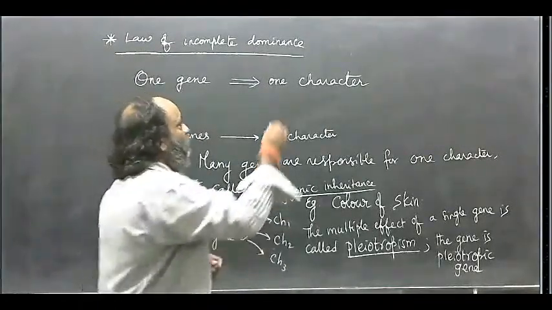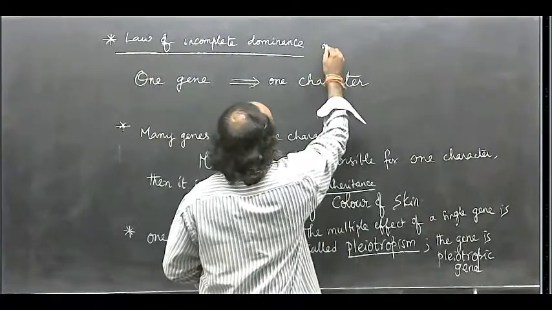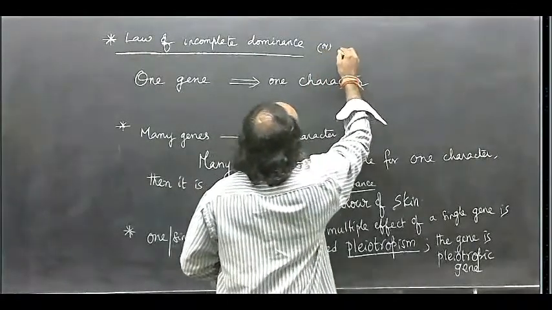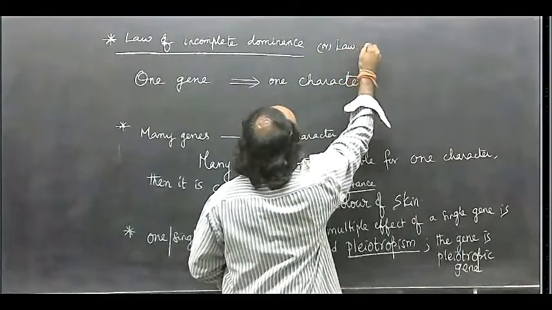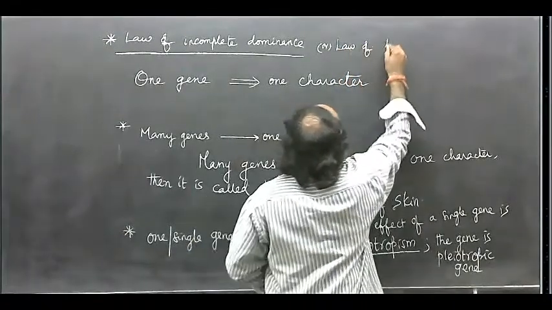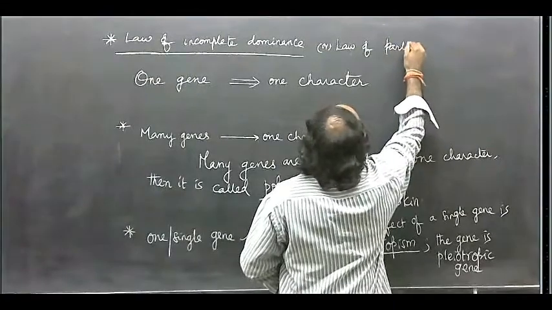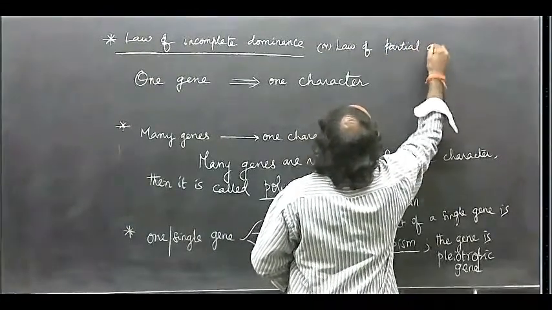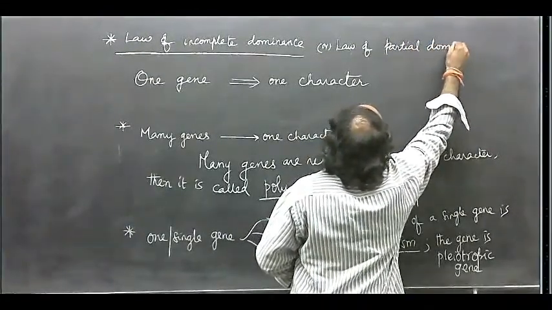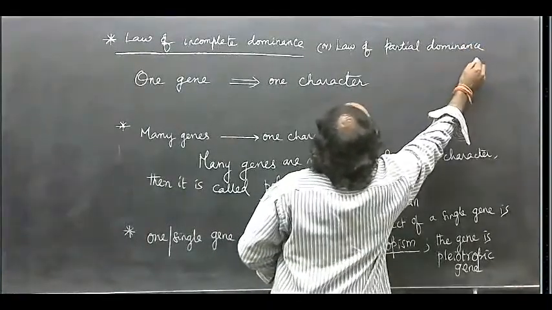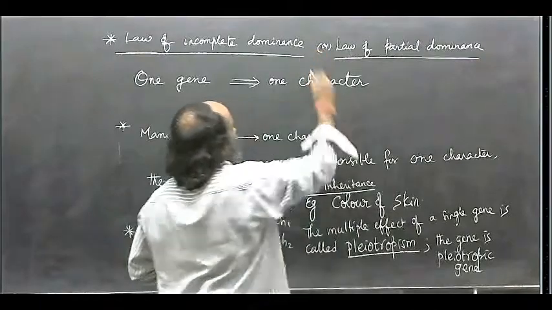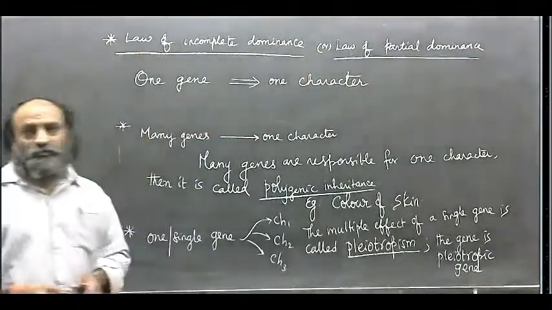And this law of incomplete dominance is also called law of partial dominance.